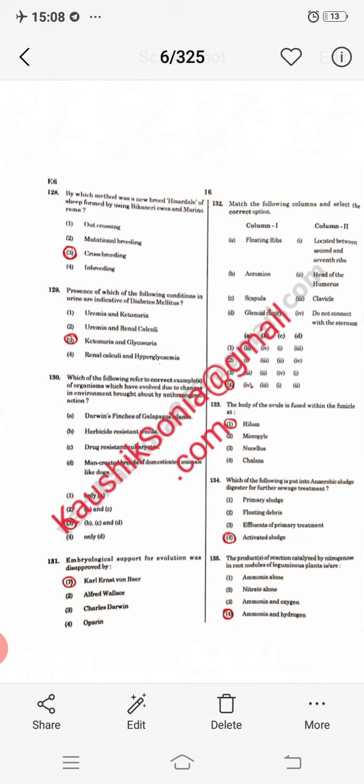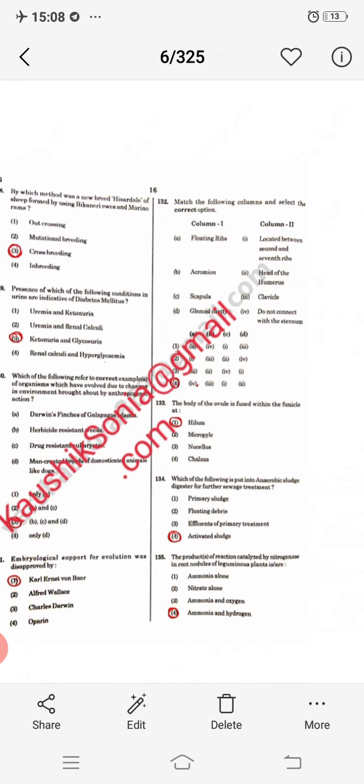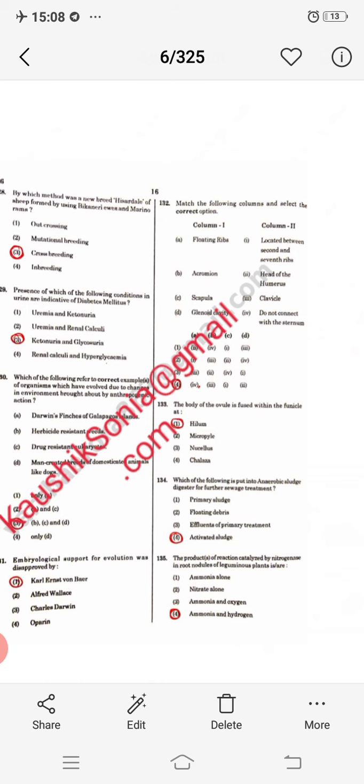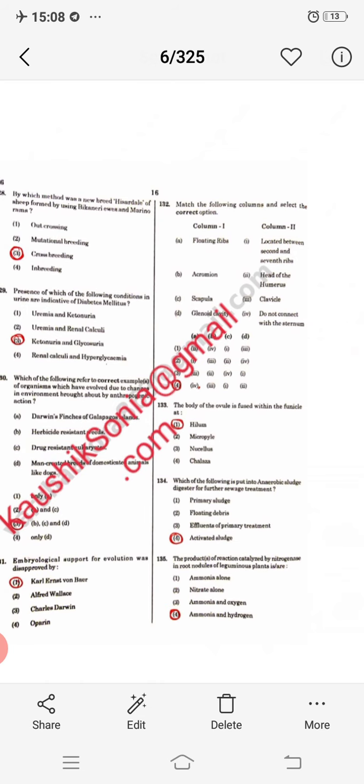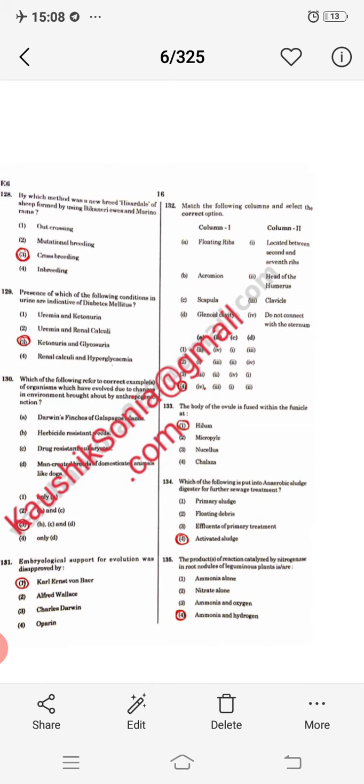Next, embryological support for evolution was disproved by which scientist? Karl Ernst von Baer. Next, which of the following columns select the correct option? So the correct option, scapula, start from the first. Floating ribs do not connect with the sternum because they are at the very last.